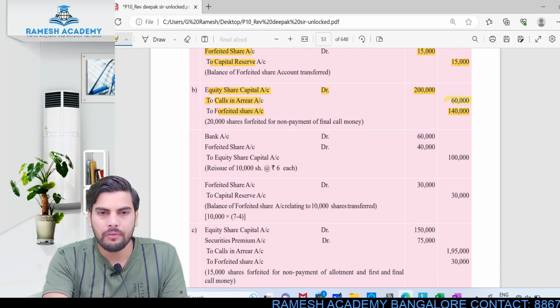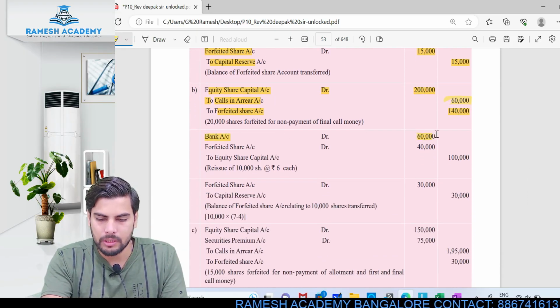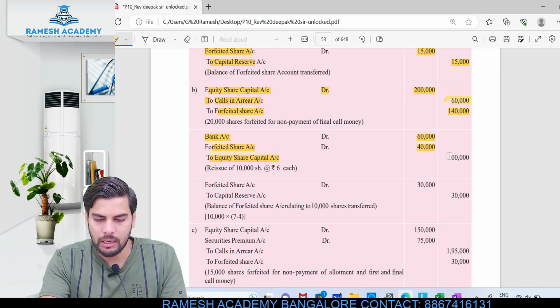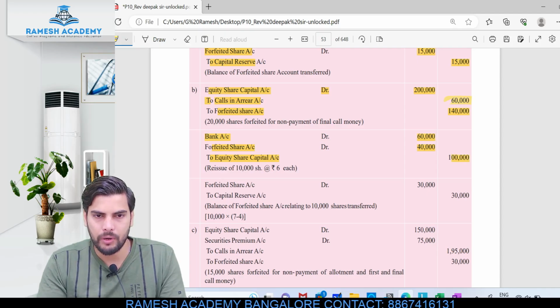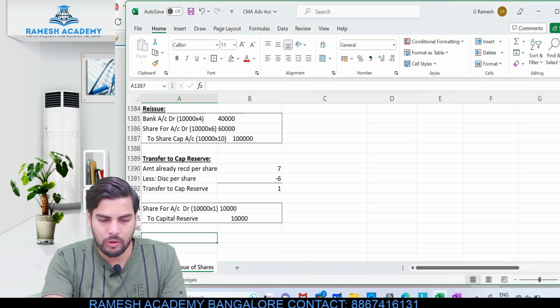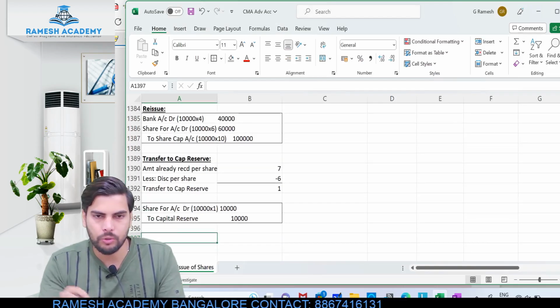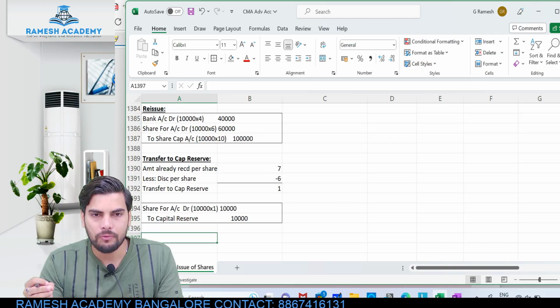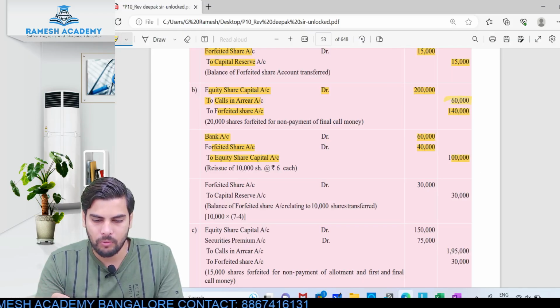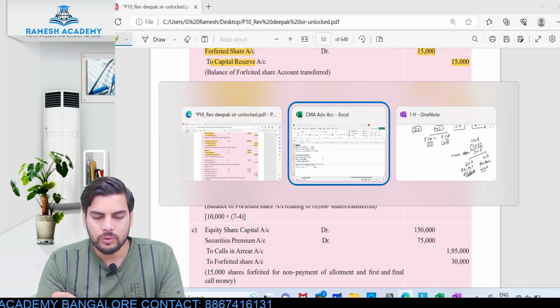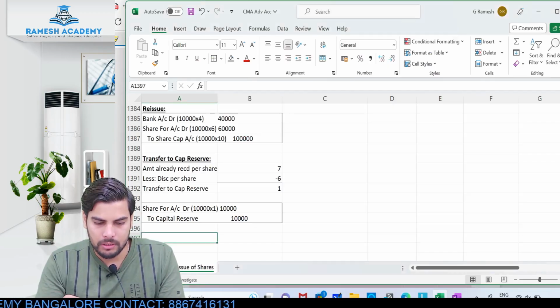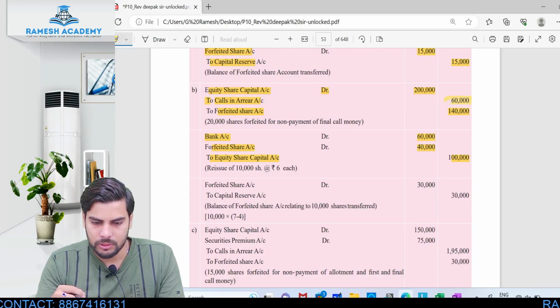For the entry for reissue, bank account debit 40,000, share forfeited account debit 60,000, to share capital account 1 lakh. Same entry is what we have also passed. Now the amount which we are transferring to capital reserve. Okay, let's have a look into it. 6 rupees was the discount, right? Yeah.